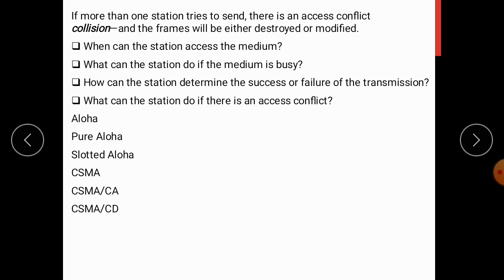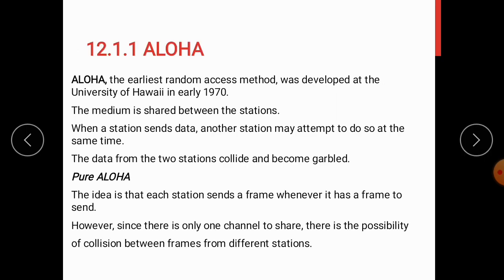The next two are CSMA/CA, Carrier Sense Multiple Access with Collision Avoidance, and CSMA/CD, with Collision Detection. Collision detection tells the station what to do when a collision is detected, and collision avoidance tries to avoid the collision. We'll see this later.